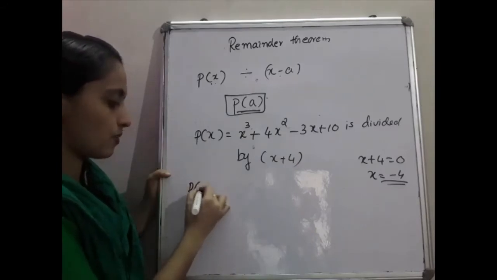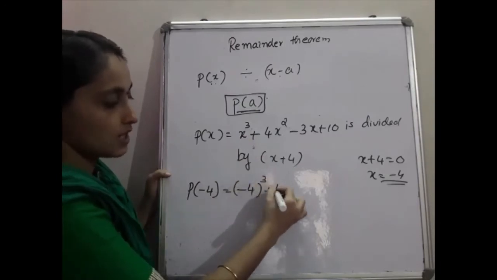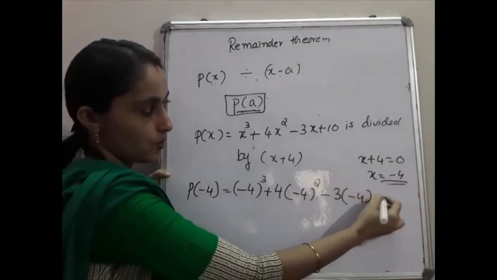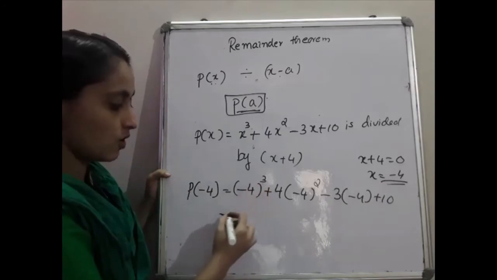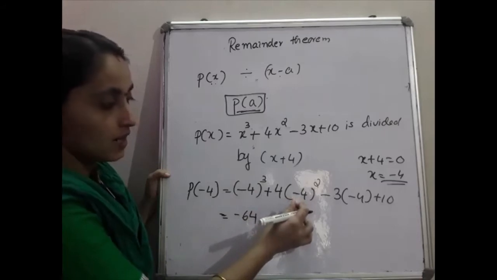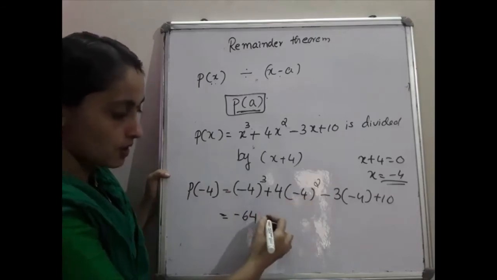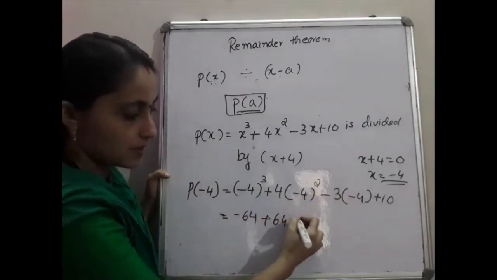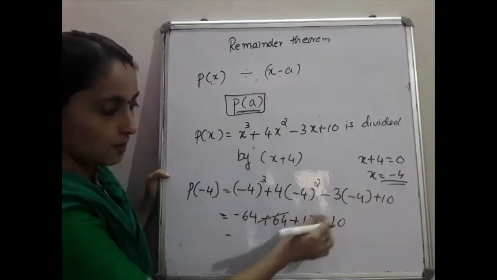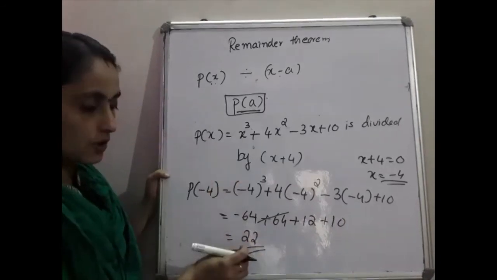So we can write p of minus 4 is equal to minus 4 the whole cube plus 4 into minus 4 the whole square minus 3 into minus 4 plus 10. Minus 4 the whole cube is what? 4 into 4 is 16, 16 into 4 is 64. So minus 64. Then 4 square is 16, 16 into 4 is again 64, that is positive 64. Then minus into minus becomes plus, 3 into 4 is 12. Then plus 10. This will be 0. So 12 plus 10 is 22. That is our answer. So keep in mind this remainder is 22.